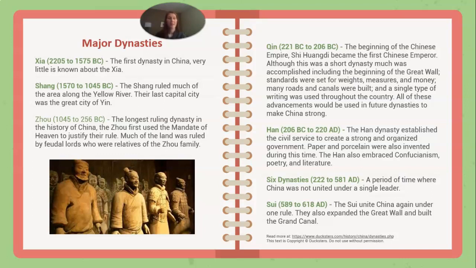The Han dynasty was established. It established the civil service to create a strong and organized government. Paper and porcelain were also invented during this time, and the Han embraced Confucianism, poetry, and literature. And then the Six Dynasties, a period of time where China was not united under a single ruler or leader. And then the Sui unite China again under one rule. They also expanded the Great Wall and built the Grand Canal.